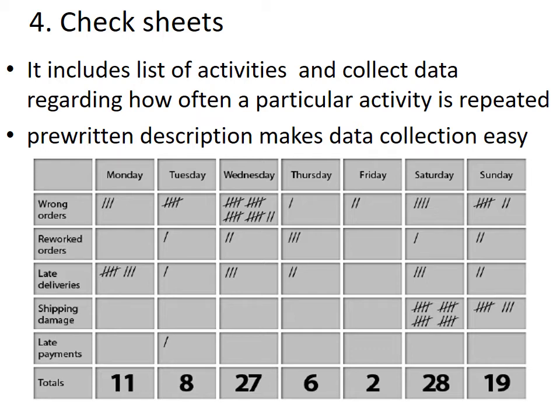Now this is an example of a check sheet regarding defects that occurred during the dispatch of a particular product from factories. It includes data of defects, or here we can say activities, like wrong orders, revoked orders, late deliveries, shipping damage, and late payments. These defects get repeated every day. They were monitored and recorded for a particular week. Now it was found that maximum defects were occurring on Saturday, which were about 28 in number, and minimum defects were found on Friday, which were only 2.